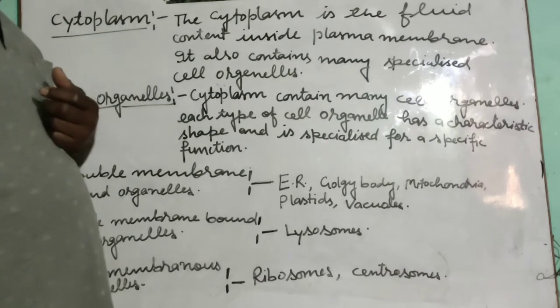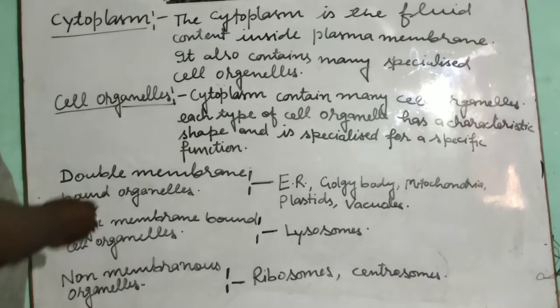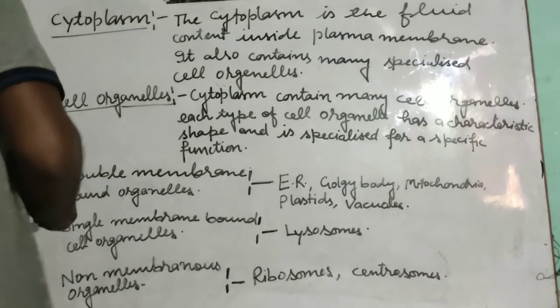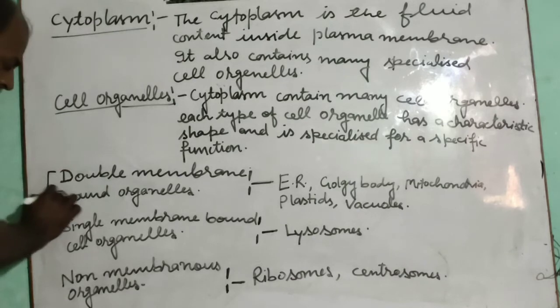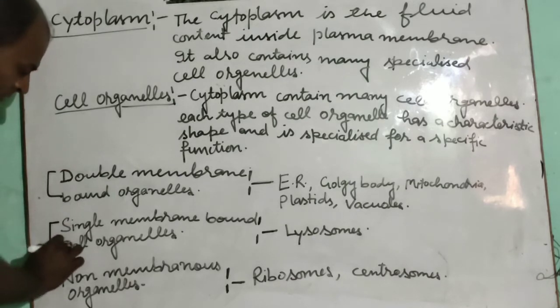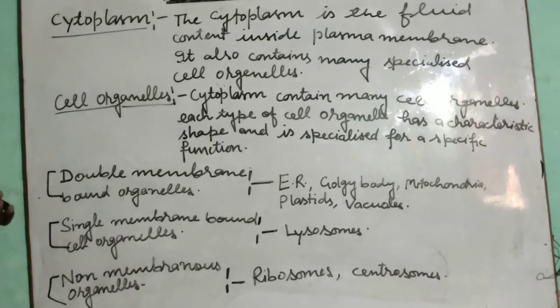I have mentioned here: the first is double membrane bound organelles, then single membrane bound organelles and non-membranous organelles. One by one we will discuss.